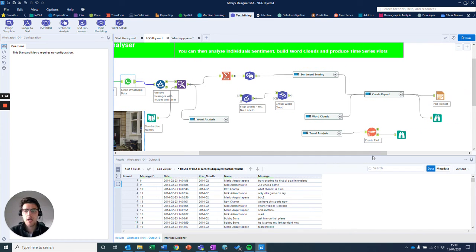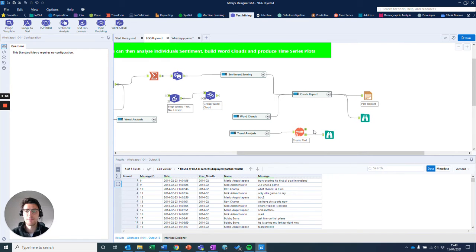Now, as we progress through, a lot of the analysis that I wanted to do utilized the text mining capabilities of Alteryx. So the sentiment analysis, which allows you to understand whether what people are writing is positive, negative, or neutral, but also going on to some of the text pre-processing and building of word clouds to understand perhaps what people are saying, what they often talk about, and get a greater feel for a bit of their personality as well. The final part of this analysis was also looking at creating some time series plots to understand when we've been speaking over the last 10 years, and perhaps if there is any seasonality.